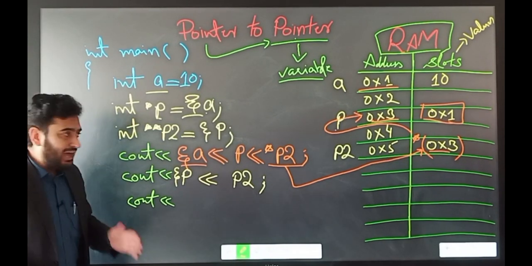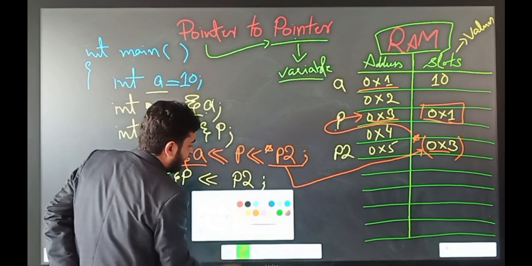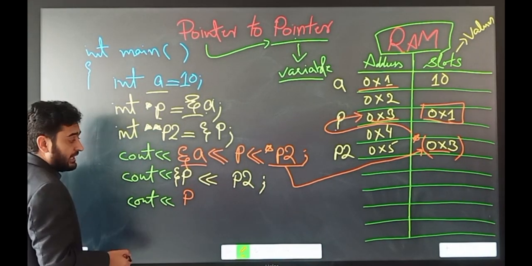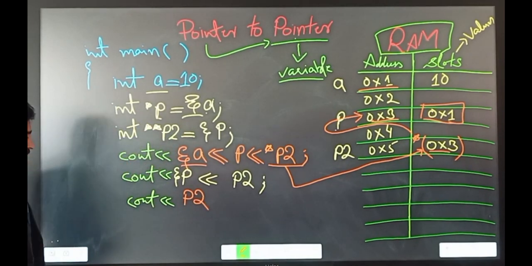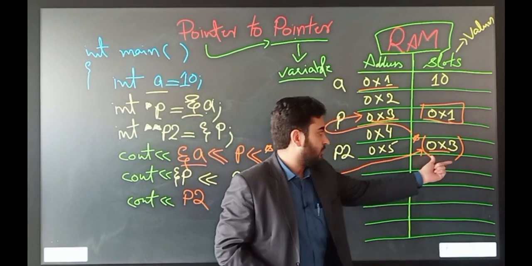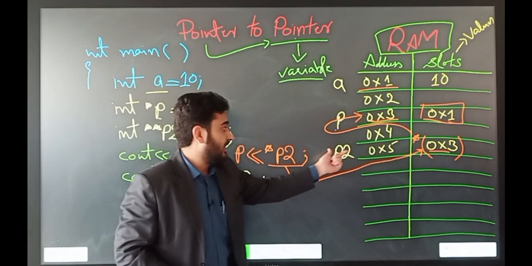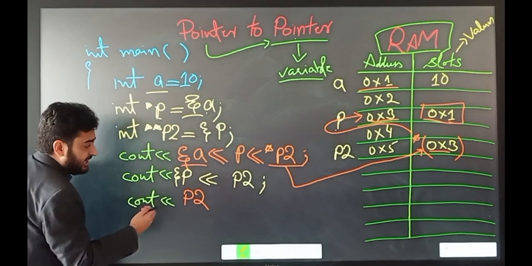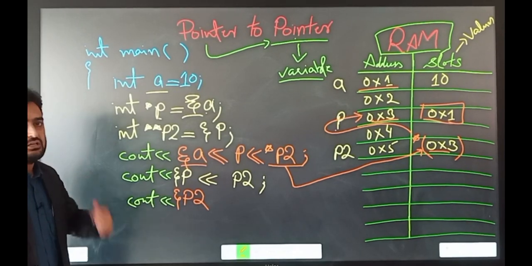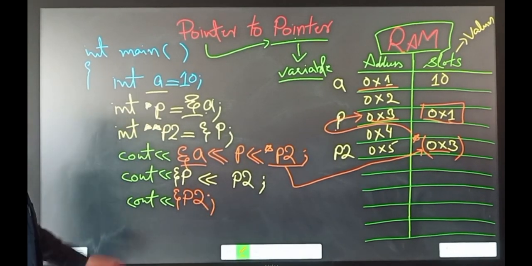Okay, now I want to print out the address of the double pointer. To print the address of the double pointer, we have the option to write down the name of the double pointer, which is P2. It will print the value of P2, which is 0x3. But we want to print out 0x5, which is the address of P2. To fetch the address of P2, we need to write down the reference operator before the name of the variable. In this way we will print the address of P2.